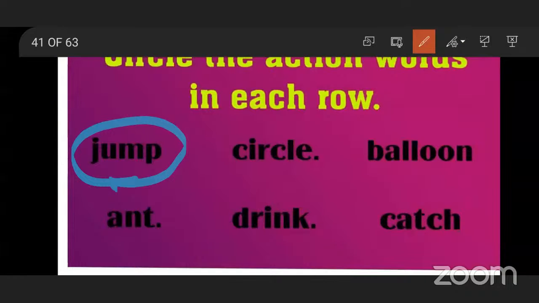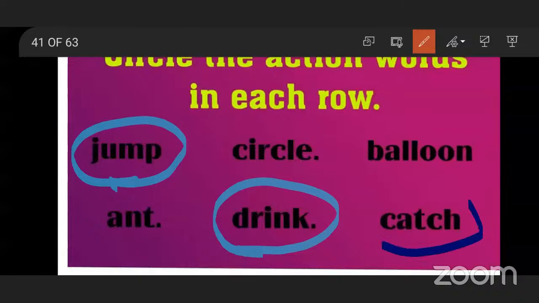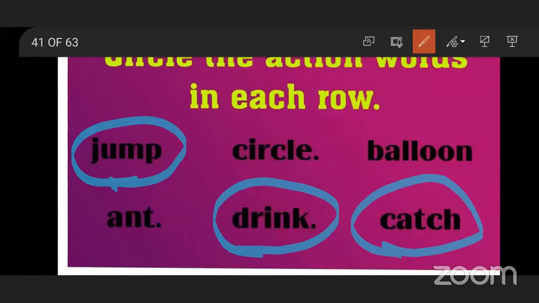Balloon is the toy with which you play. Then next, ant. Ant is not the action word. Drink. Okay, drink is the action. And catch. Catch is also the action. So we have just circled the action words. Okay, children, I hope you can do it if it is asked during the exams.